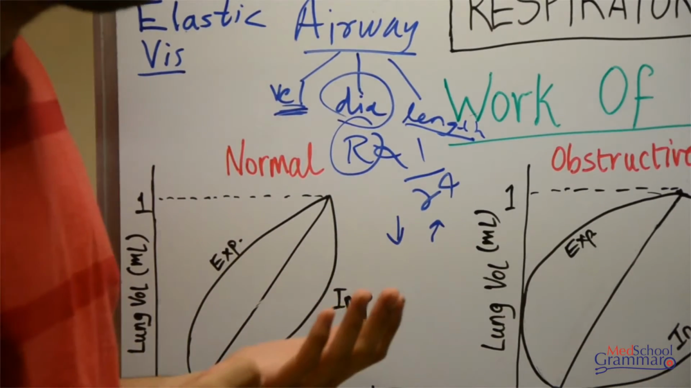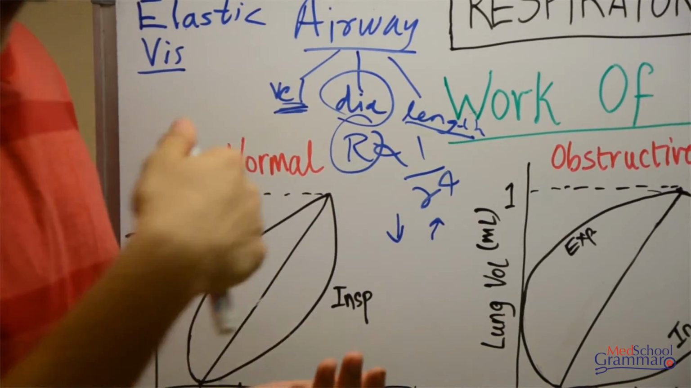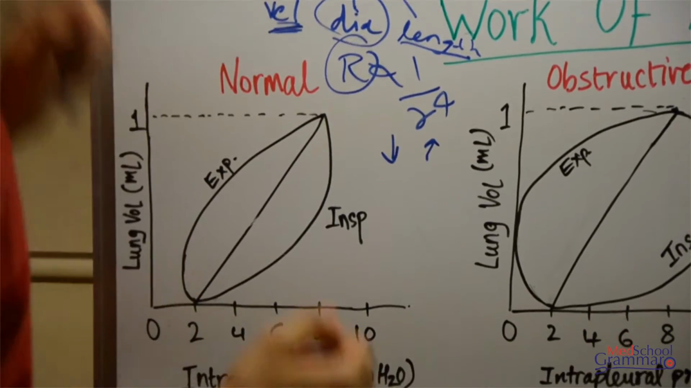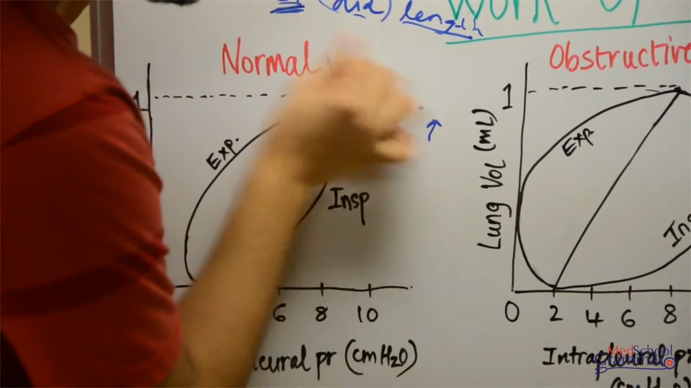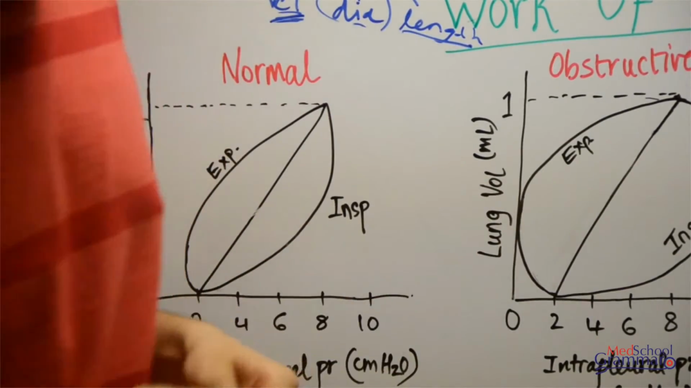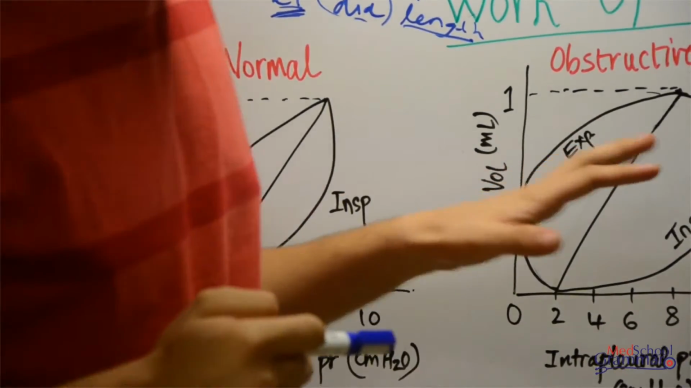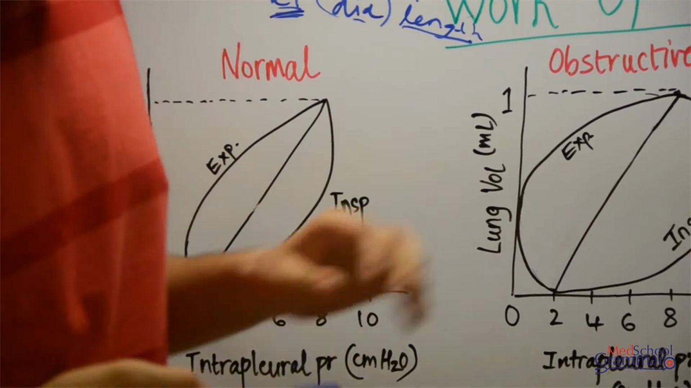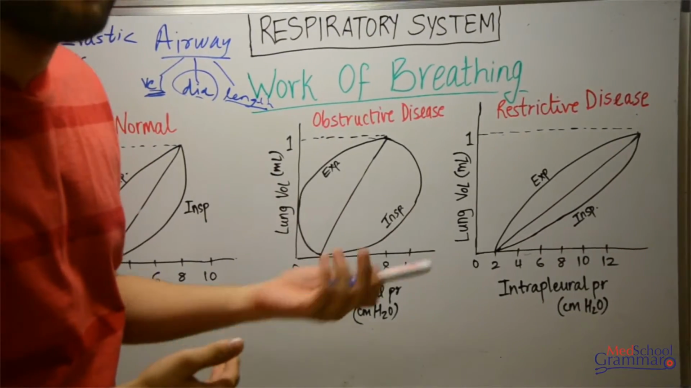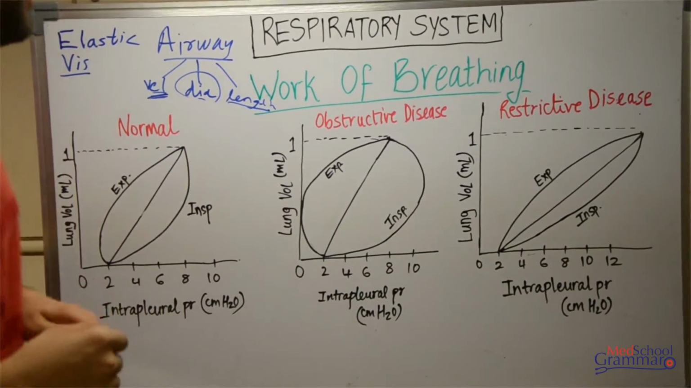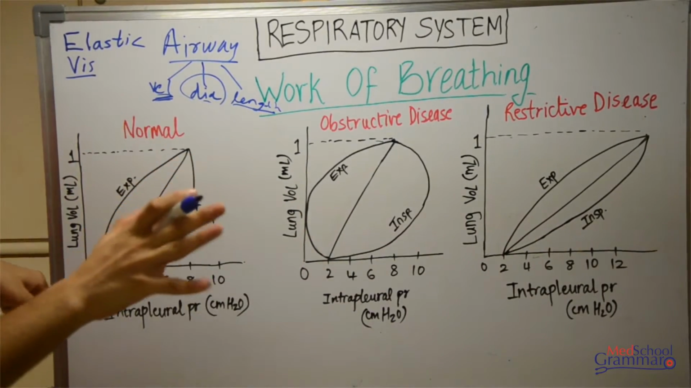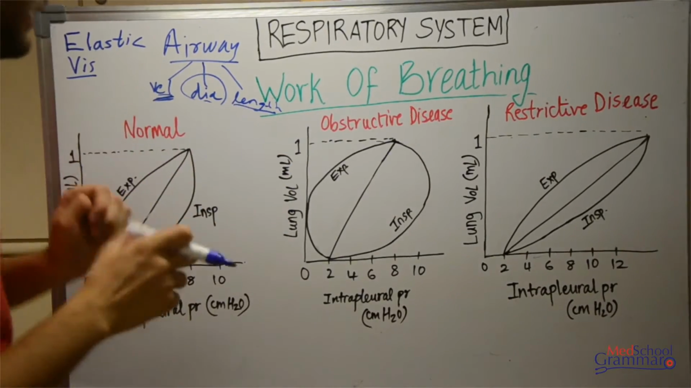Now we analyze the different types of diseases, the obstructive and the restrictive diseases. If you recollect, we already discussed what obstructive and restrictive diseases are. Now we use the compliance diagram to show how the work of breathing is affected in these diseases. First I'll tell you what represents what in this diagram.